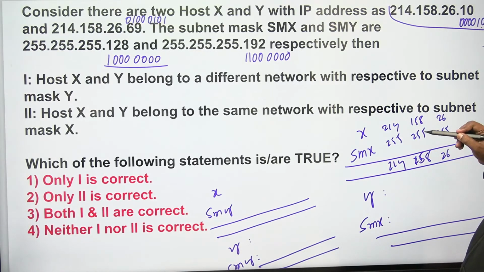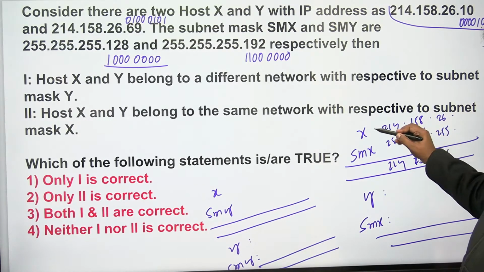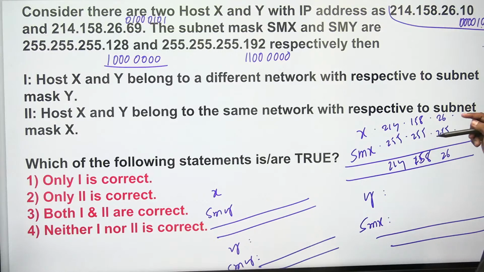Until now, no problem. Now see this one: X and SMX, I think 10 and 128. If you do the AND operation, 10 and 128, nothing will come. Here 10 is there, here 128 is there. I think nowhere are the bits common, so it will become 0. Right? Let's go to the Y.